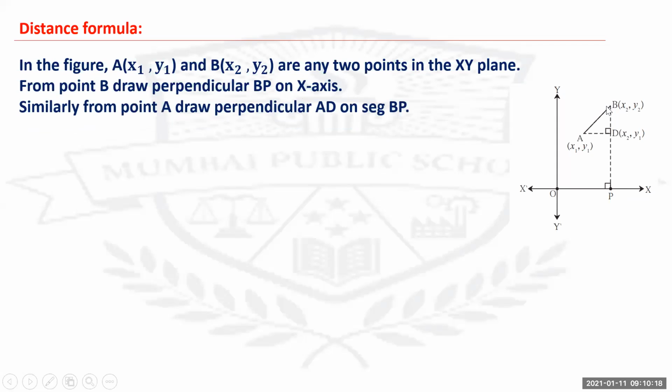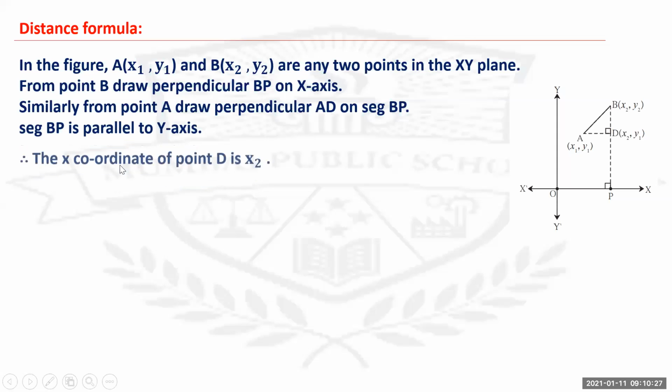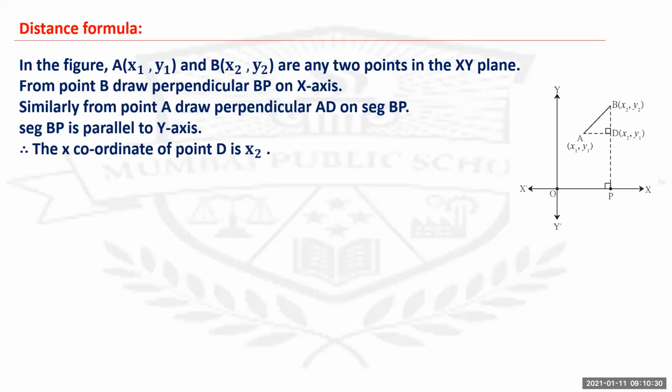So what we have done here is we have got this in the form of a right angle triangle, and you can easily find the third side when the lengths of two sides are given. Now, with the help of this, segment BP is parallel to the y-axis. Therefore, the x coordinate of point D is x2. As it is parallel to the y-axis, wherever it lands on the x-axis, that is x2.